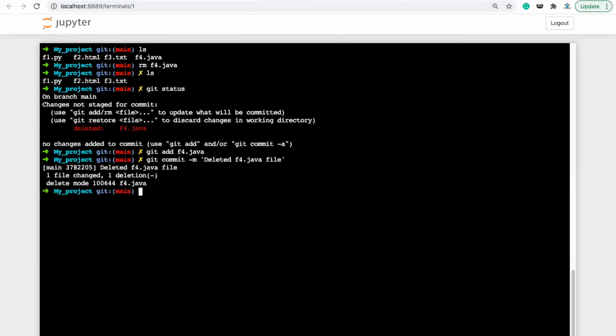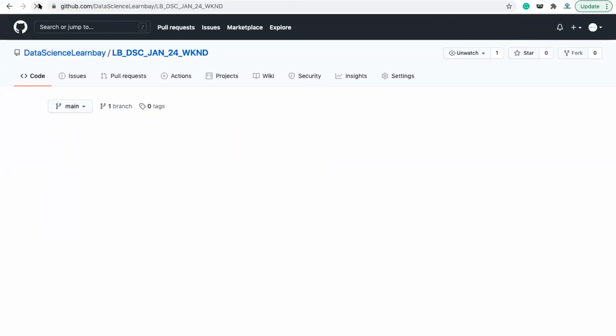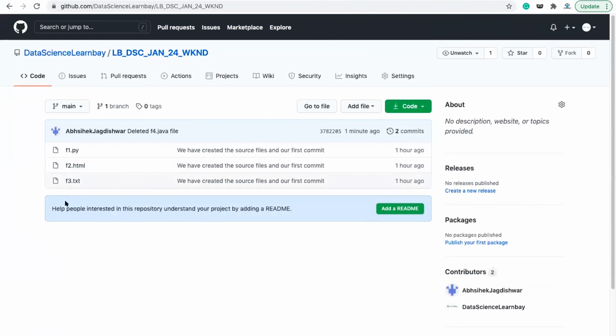Close this. Now it is deleted, commit is done. Now let's check the git status. There is nothing to commit, and then let's do the git push -f origin main. Okay, it is done. Correct. Now let's come to the GitHub account. Refresh this. You will not have f4.java.